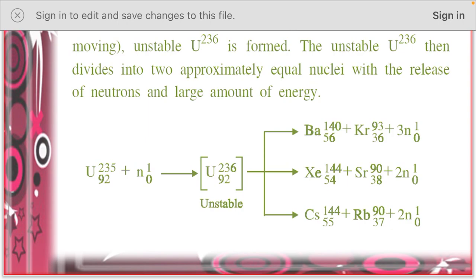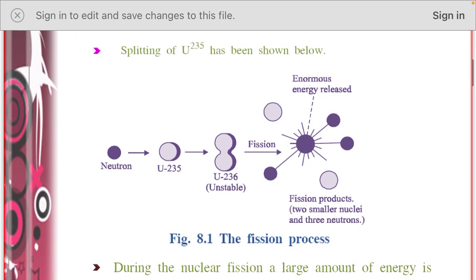When uranium-235 is bombarded by a thermal neutron, it forms uranium-236. It is unstable, so it is in square brackets. Then the unstable uranium-236 splits into two lighter nuclei and simultaneously liberates three neutrons and energy. This is the diagrammatic illustration of this fission reaction. A neutron is bombarded to uranium-235, then it forms unstable uranium-236, and this splits into two lighter nuclei plus three neutrons, and an enormous amount of energy is released.